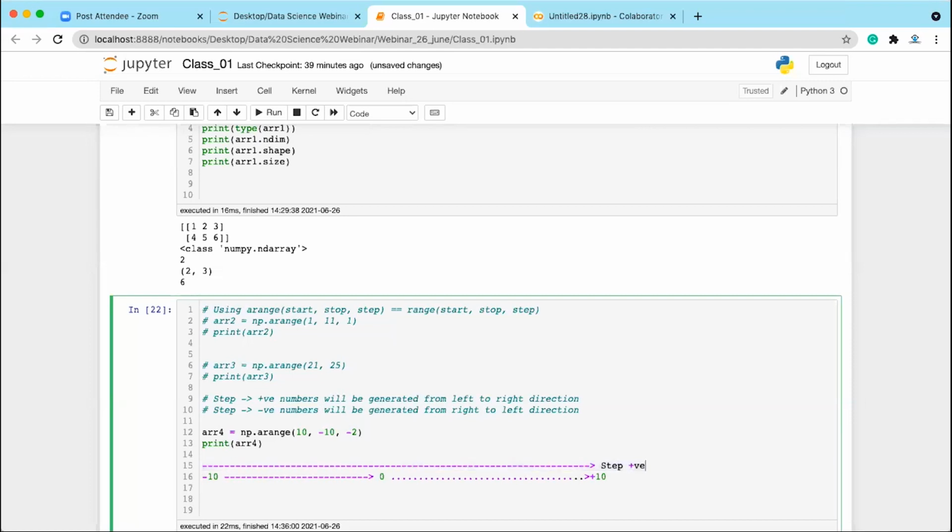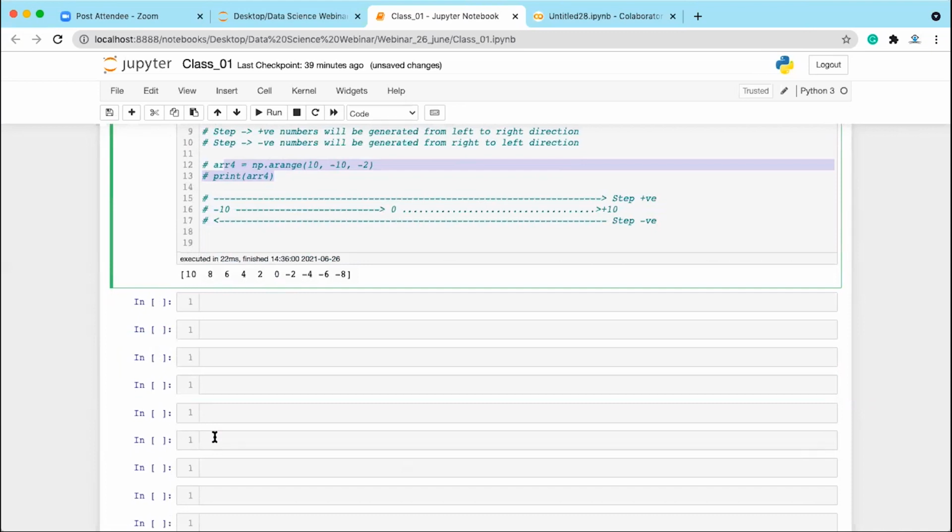And the step should be negative if you want to generate the sequence of numbers from right to left, for example plus 10 to minus 10. So in this direction, the step should be negative. I have taken the step as negative. I hope this part is clear to everyone. Any question?